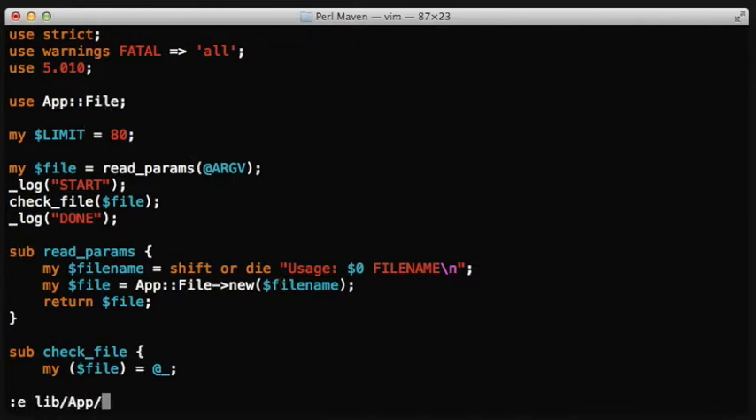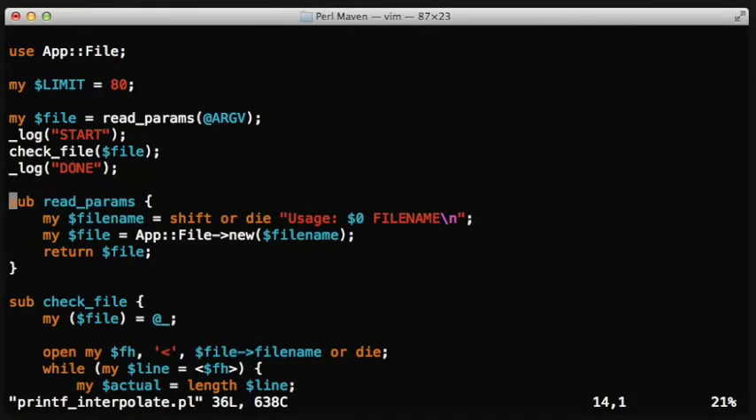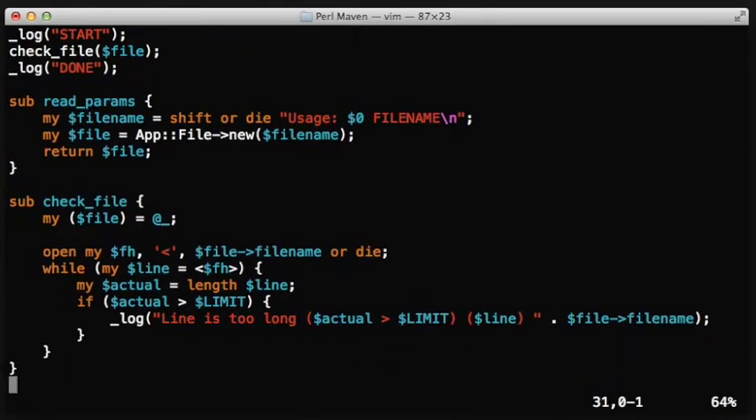Basically, this app file name is really just an almost empty module, just a constructor and a getter to access the file name. It's only there to show the actual problem. So we create this object, and this is what the read params returns. And then after a call to a logger, which just prints out start, we call the check file function, which will in turn open the file after receiving it from the object.